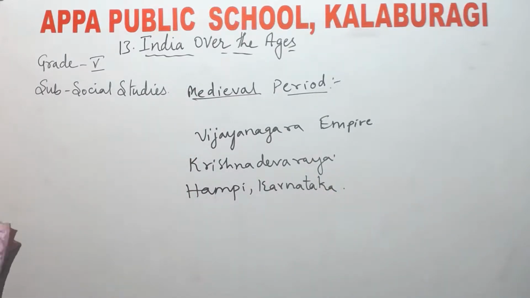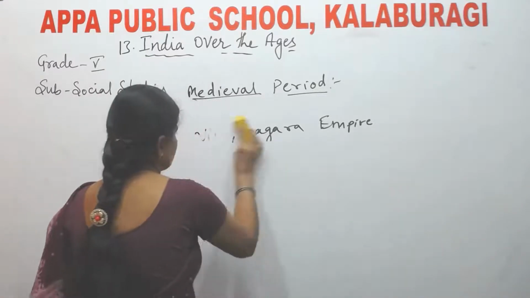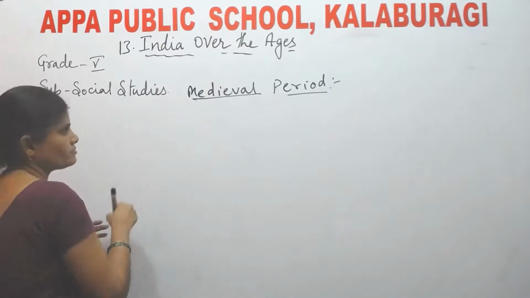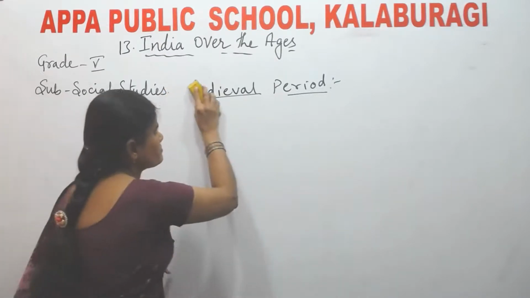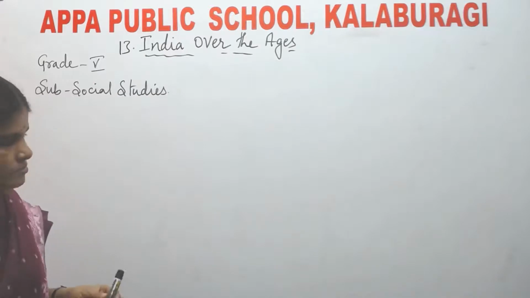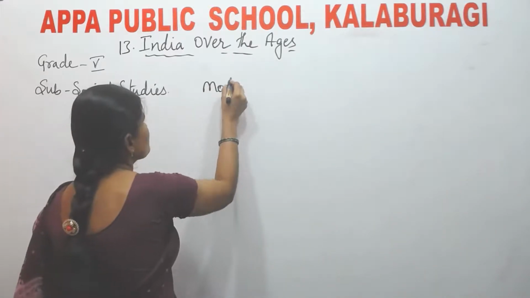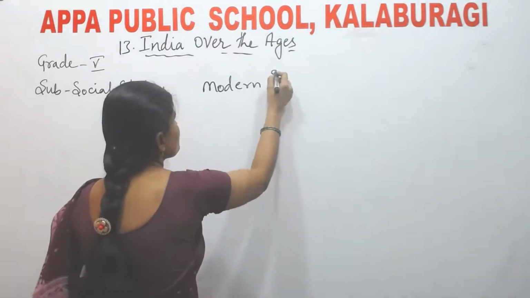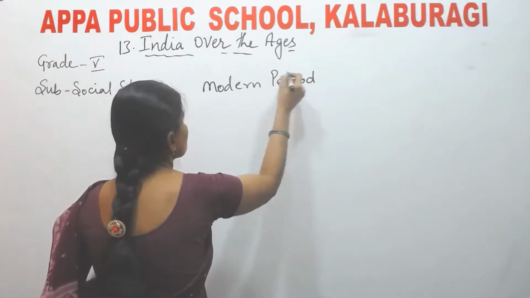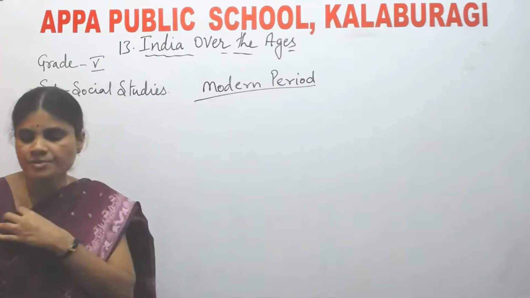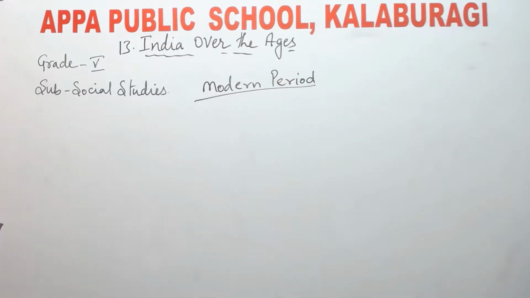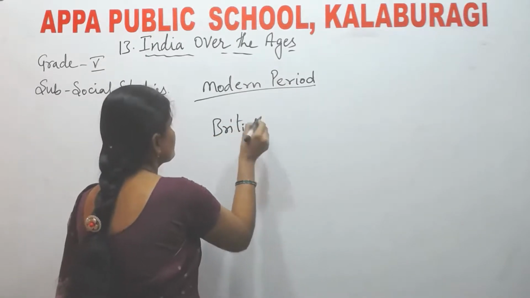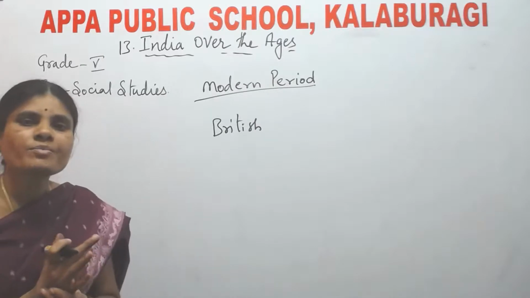Next is the modern period. The modern period in Indian history started with the coming of the British.